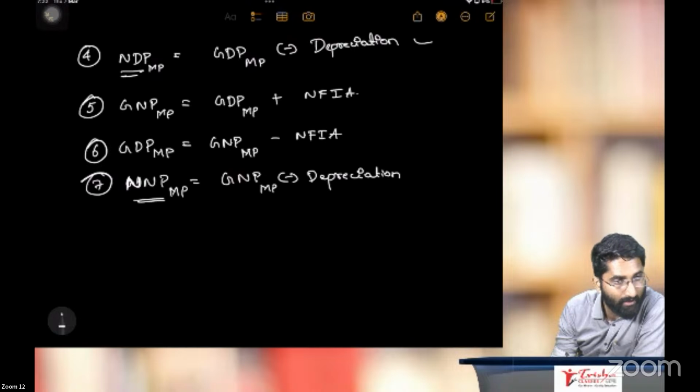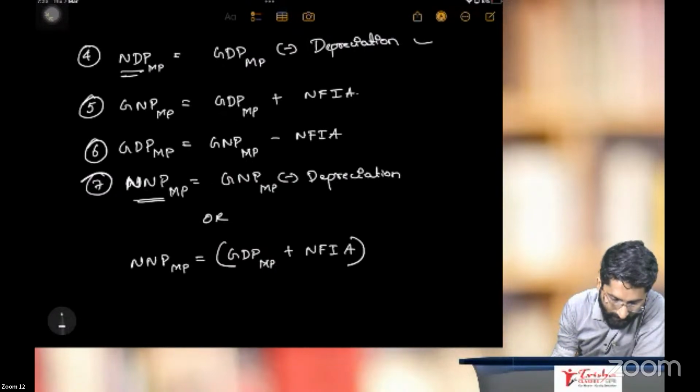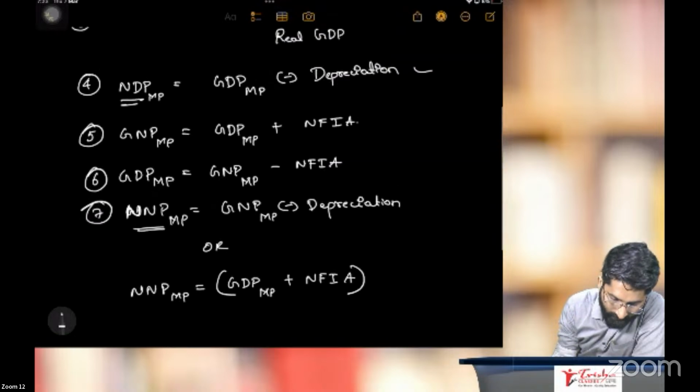How to calculate net national product at market price? We have calculated gross national product at market price minus depreciation. Or net national product at market price is equal to gross domestic product at market price plus net factor income from abroad. If you add net factor income from abroad, what will you get?